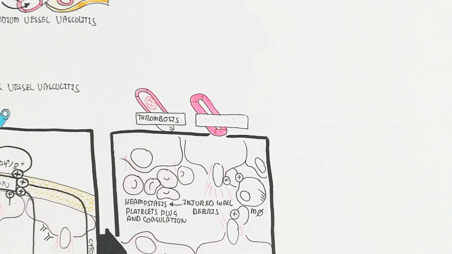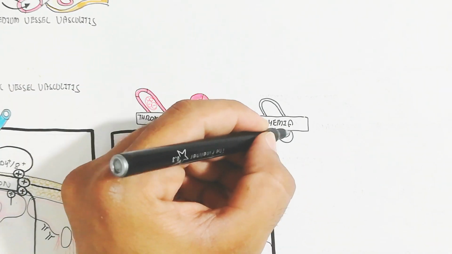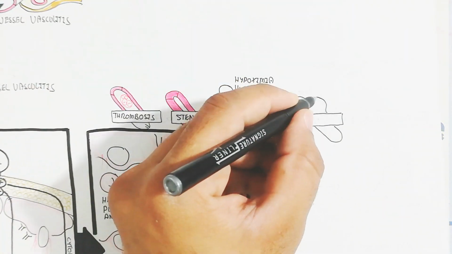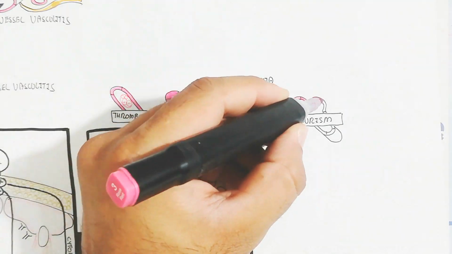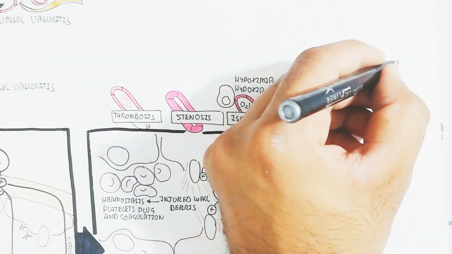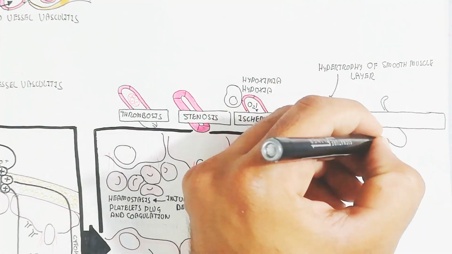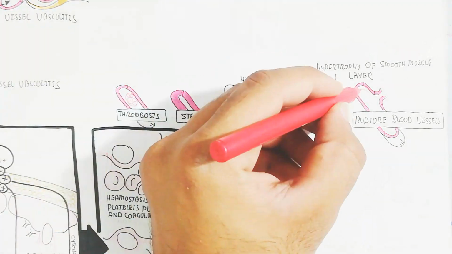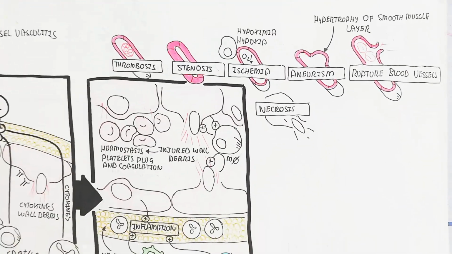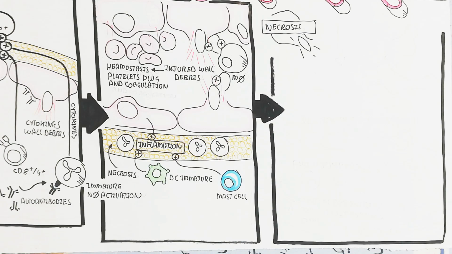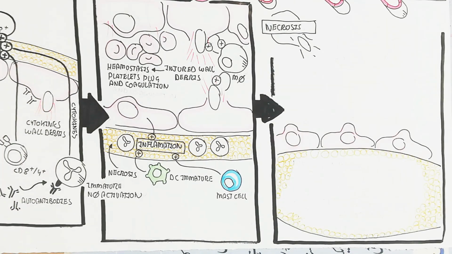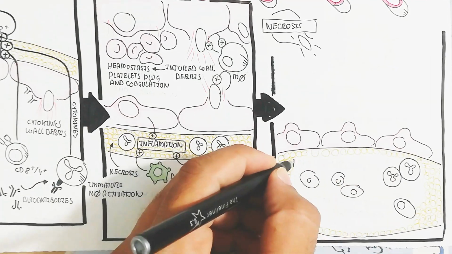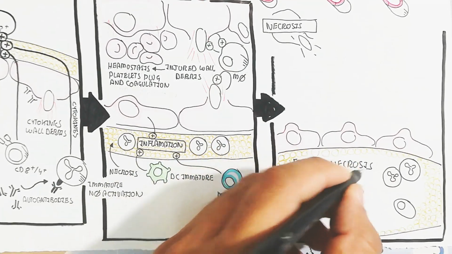In this way thrombosis, stenosis, ischemia, hypoxia and hypoxemia will occur in the blood circulatory system, with a low level of oxygen due to less availability, and aneurysm will occur as the hypertrophy of the smooth muscle layer progresses. The ruptured blood vessel will lead to hemorrhage.